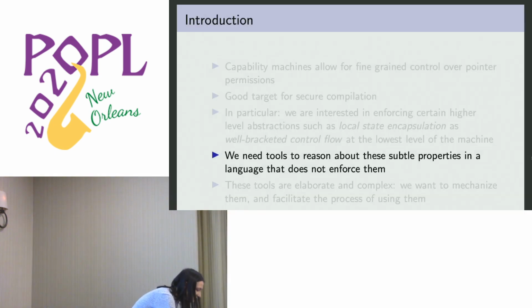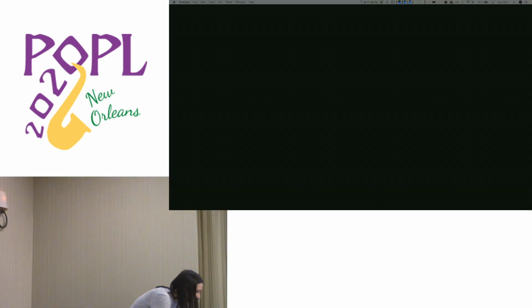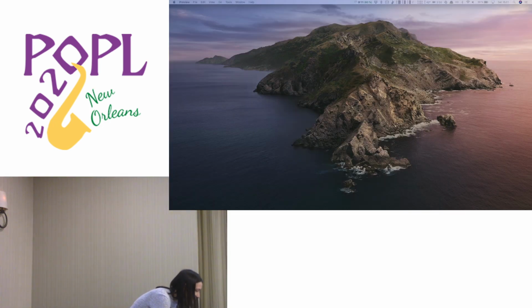I have to say there's something missing at the bottom of the slides. I'm very sorry. My computer crashed. Is that Horus?